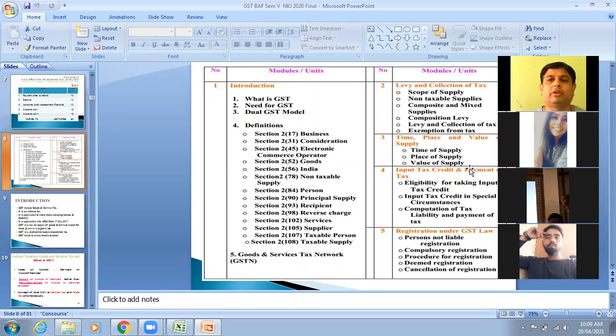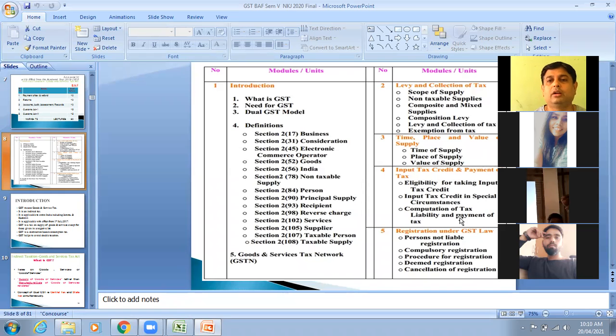Everything and anything which we are charging from the recipient of the goods or services is part and parcel of computing the value of supply. And then sections 16 to 22 talk about input tax credit, whereby sections 16, 17 and 18 were very, very important.